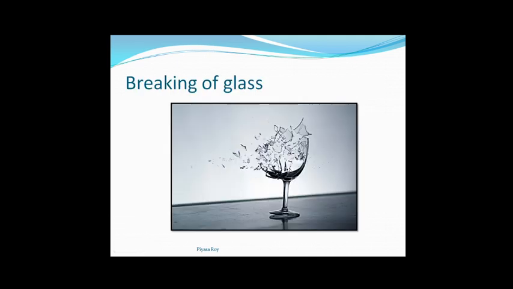Breaking of glass is another example of physical change. If we break a glass, we can see the broken pieces of glass have the same composition as the whole glass. Here, though the change is irreversible, we cannot get back the glass as it was after breaking it, the composition of the glass remains unaltered. No change of mass will occur and no change of energy will occur. So breaking of glass is a physical change.